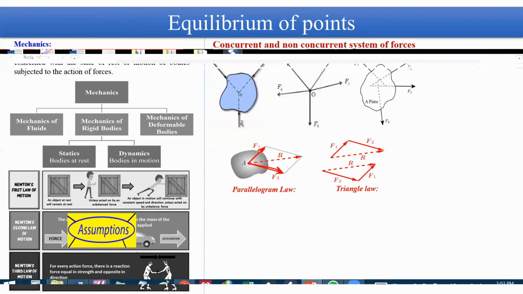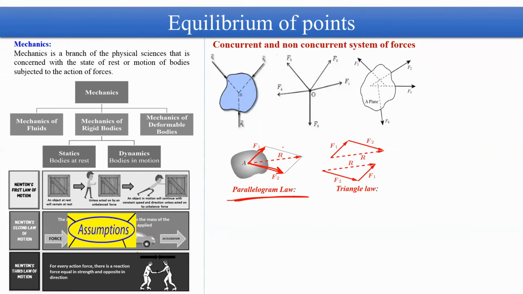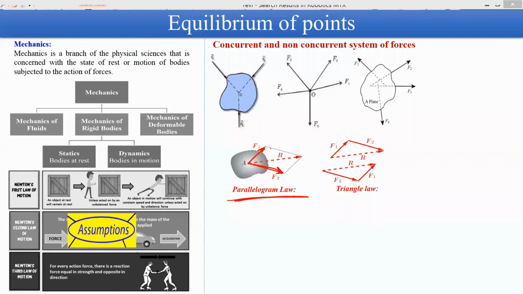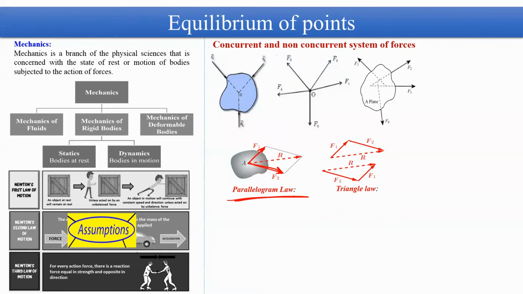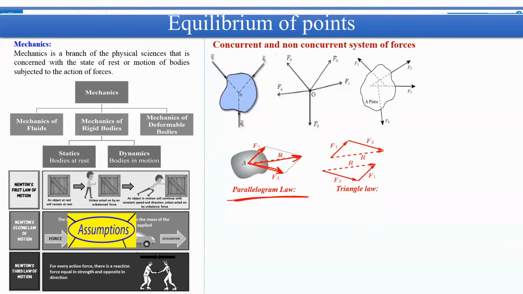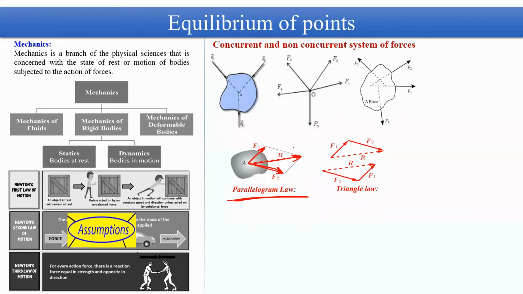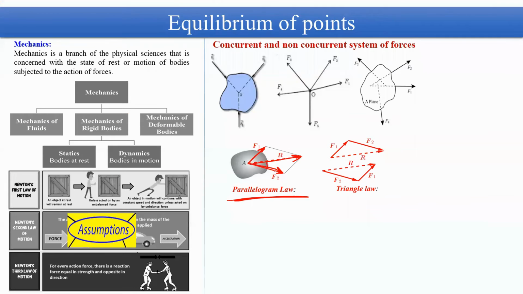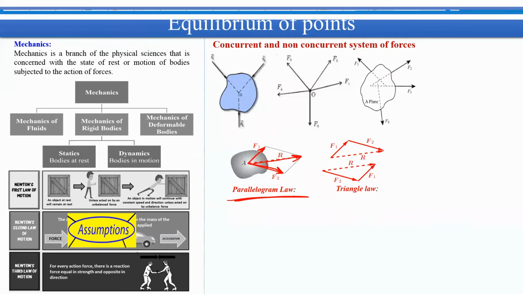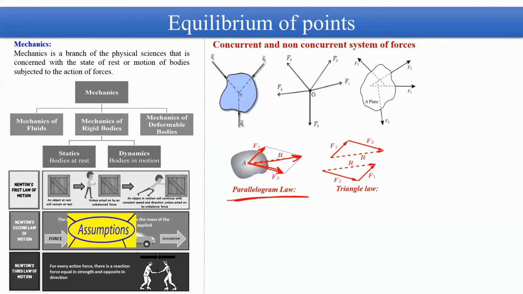If this is the arrangement, then you can apply the parallelogram law and make a parallelogram by considering these two forces as sides of the parallelogram. Then you will get a diagonal, and that diagonal will represent the resultant. This is a graphical method of finding the resultant. But if you know the angle and the magnitudes of the two sides, then you can apply formulas of sine and cosine to determine the resultant. So numerically also you can find the value of the resultant.